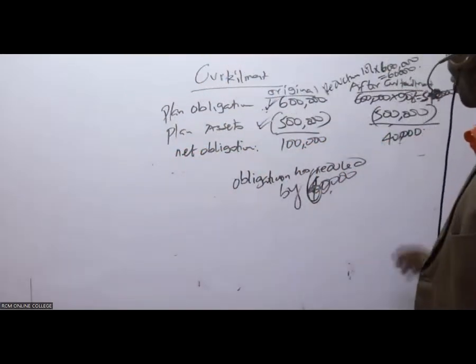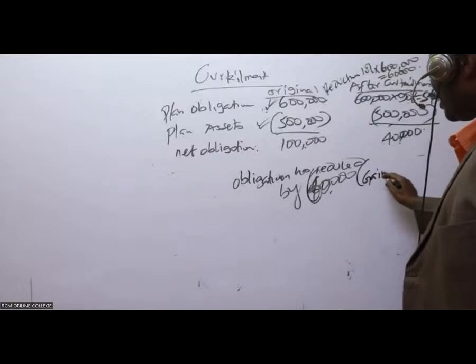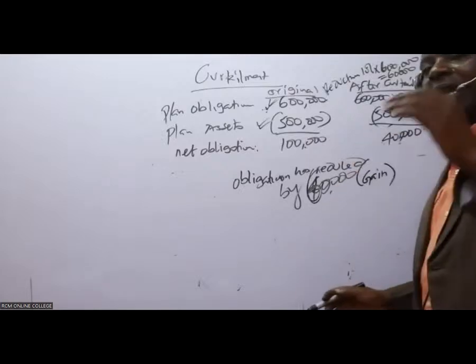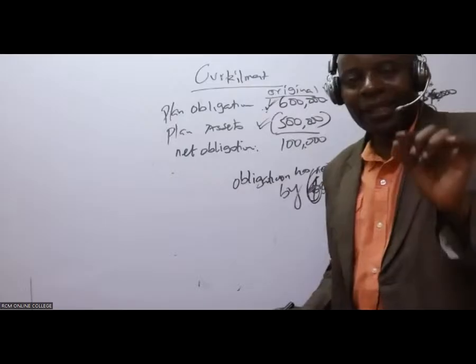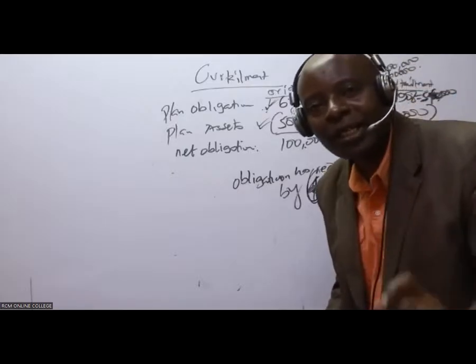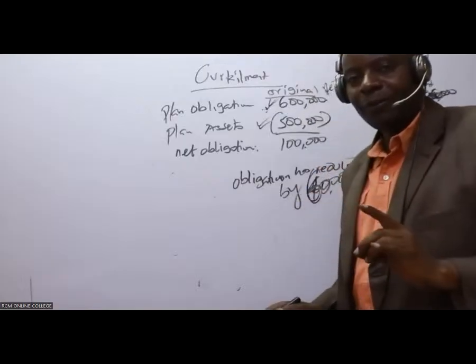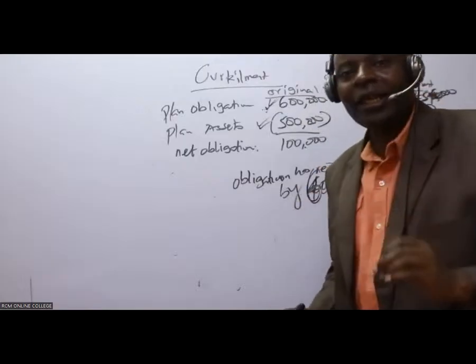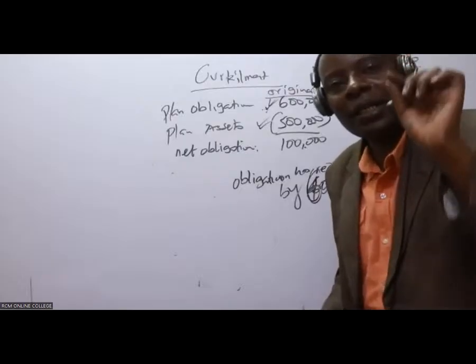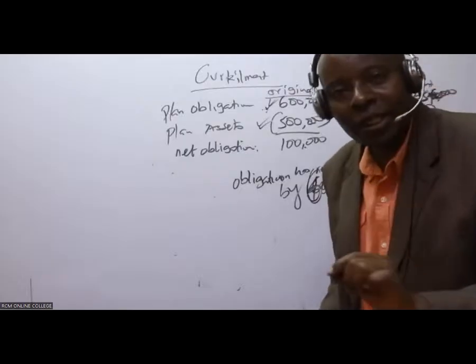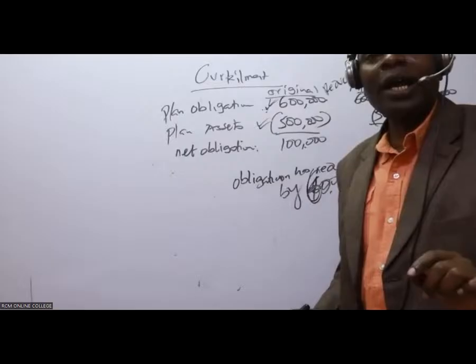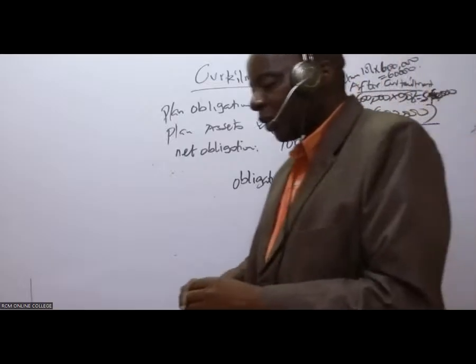Has reduced by 6. And remember, any curtailment, gain or losses are normally adjusted in the service cost. I'm repeating again: any curtailment gain or losses here are adjusted where? In the service cost. So you go to the service cost.